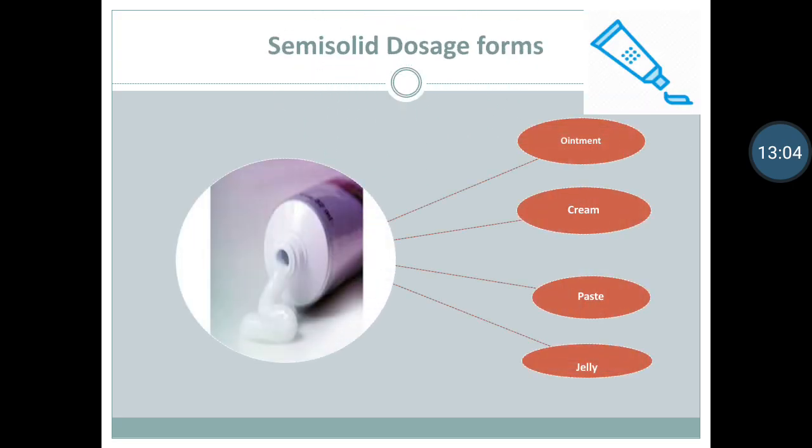Semi-solid dosage forms. There are four examples: ointment, cream, paste and jelly. Ointment. Semi-solid preparations meant for external application to the skin or mucous membrane, containing medicament dissolved or suspended in the fatty base. They are protective or emollient for the skin.